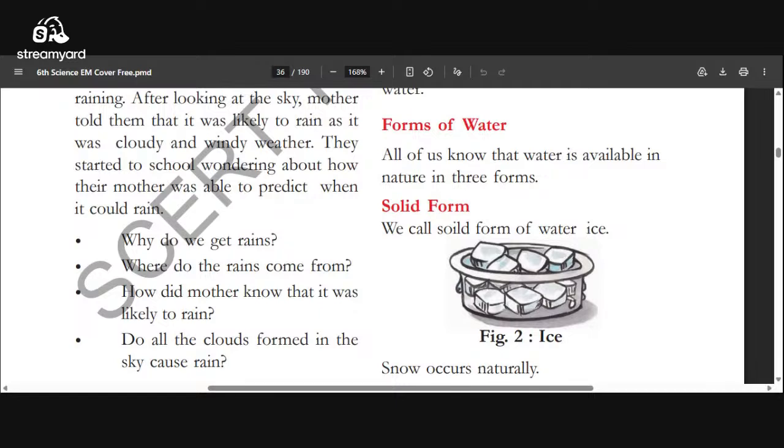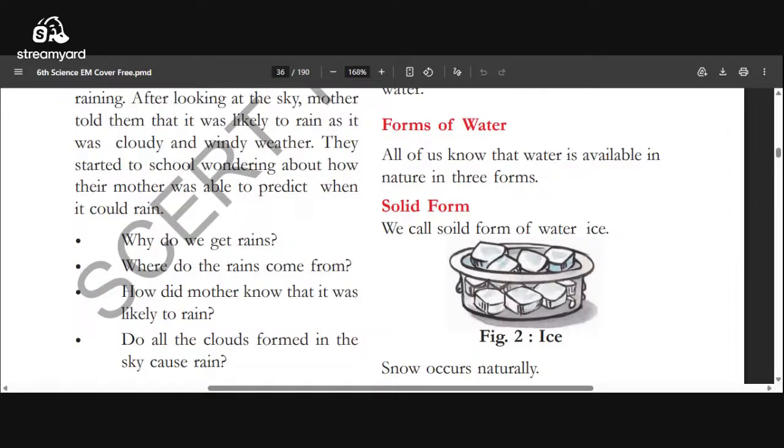Here some questions are given. What were the questions and what are the answers, we are going to discuss here. Why do we get rain? Rain is a natural phenomenon. It occurs in nature naturally. We get rain due to condensation. That word we are going to discuss.